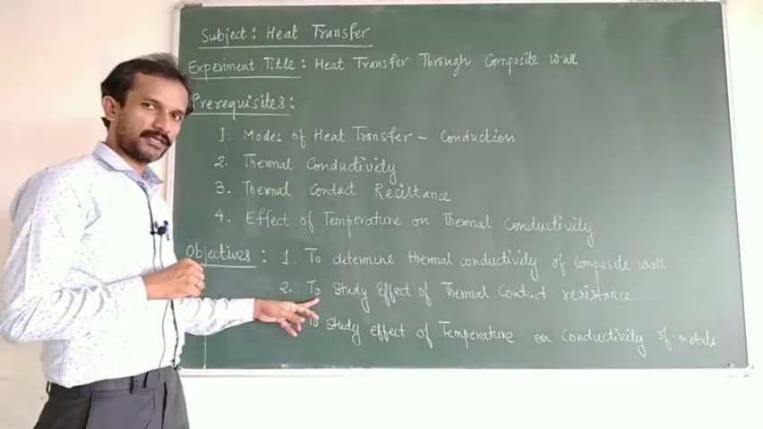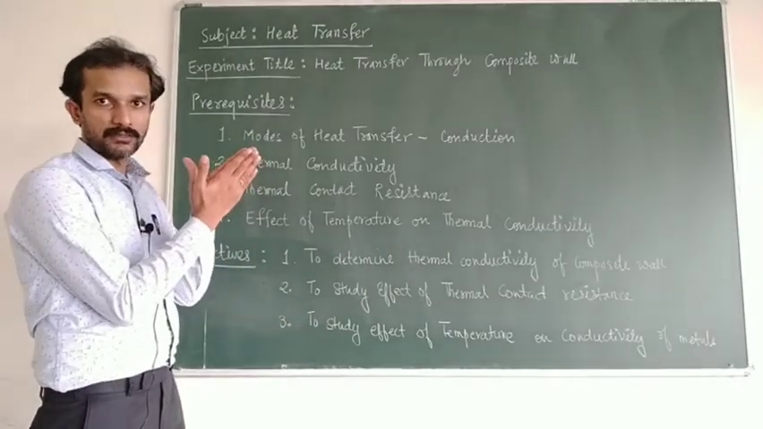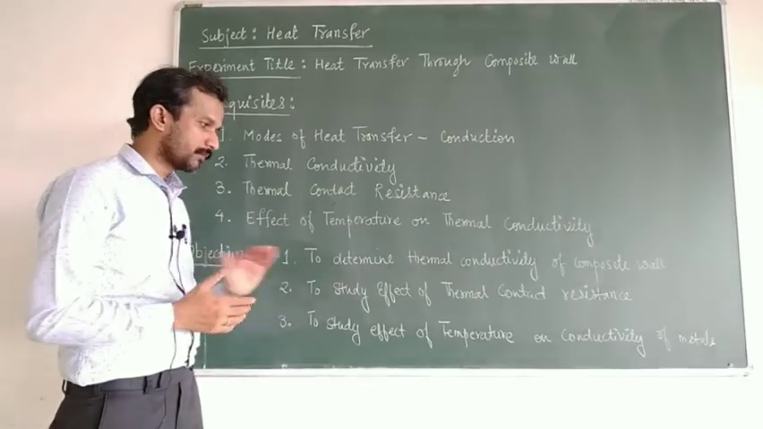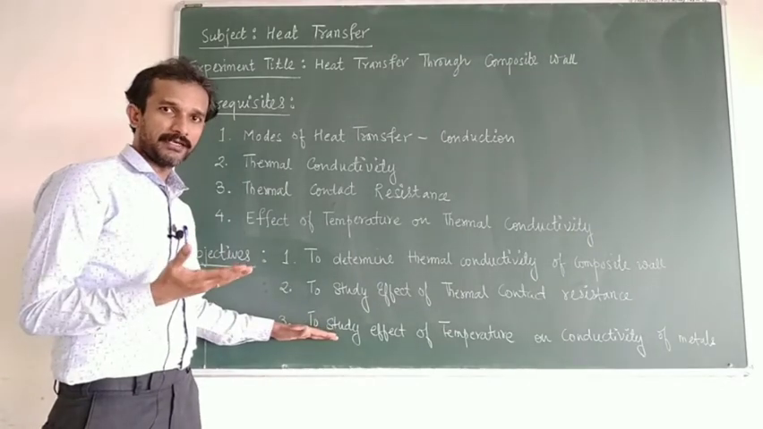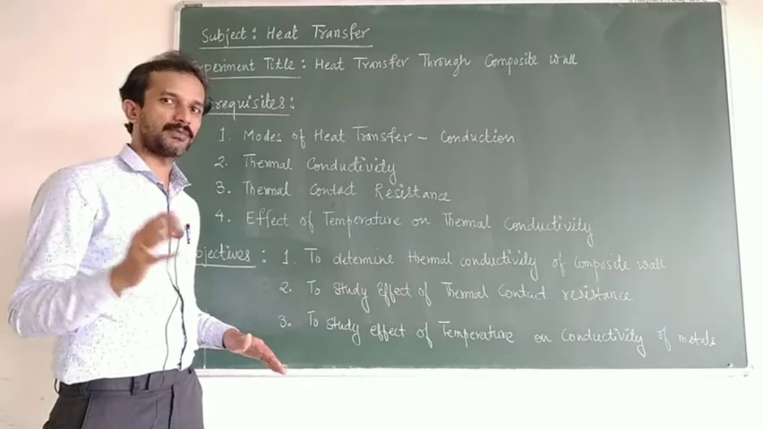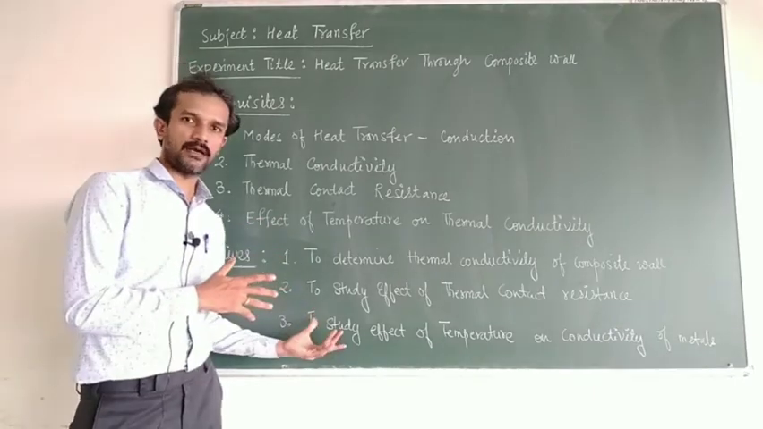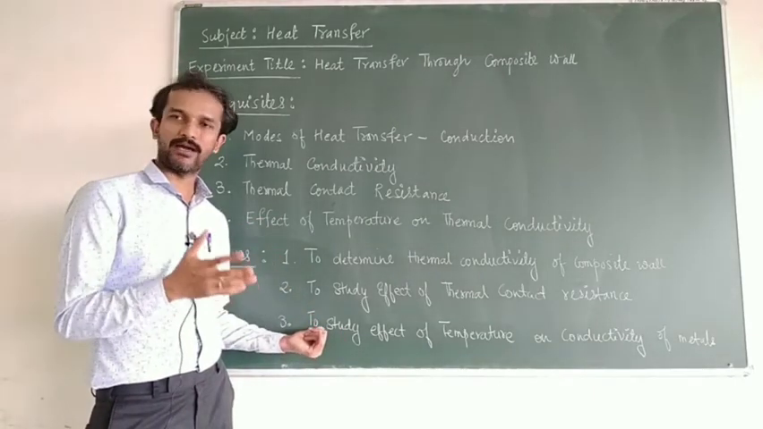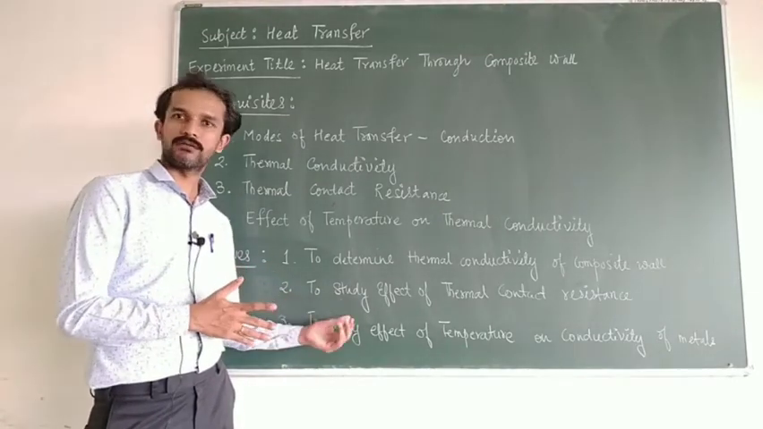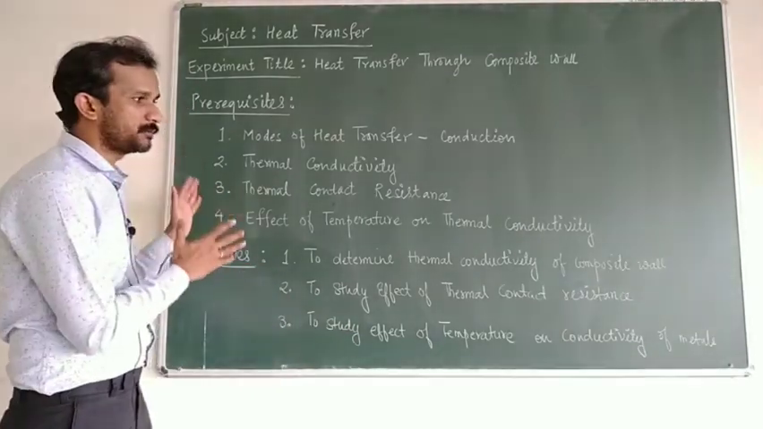Then the effect of thermal contact resistance. If two plates are mounted over each other, the thermal contact resistance will reduce the conductivity, and we have to study that effect. Then, as we heat the plates, the temperature of the plates will go on increasing, and because of that thermal conductivity will decrease, because the plates selected will be metals and non-metals. Accordingly we have to see how thermal conductivity varies with temperature. We have the standard values for the particular material at 20 degrees Celsius, and we can compare those values with these values, and we'll get the effect of temperature on thermal conductivity. So these are the objectives.